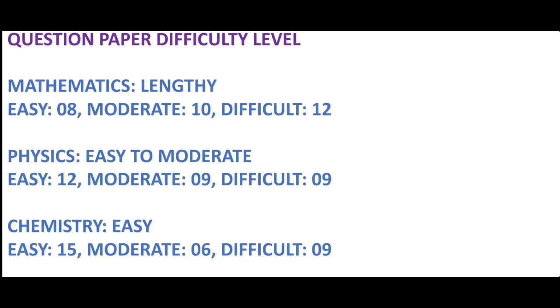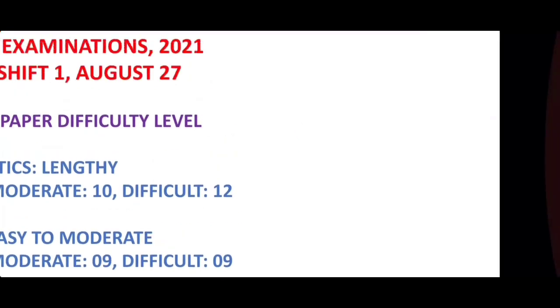With its usual best, chemistry is said to be quite easy and most of the questions came from NCERT books. The total number of easy questions here are 15, moderate questions are 6 in number, and difficult questions are 9.